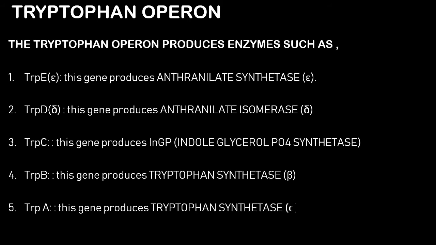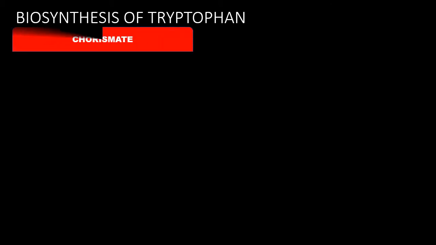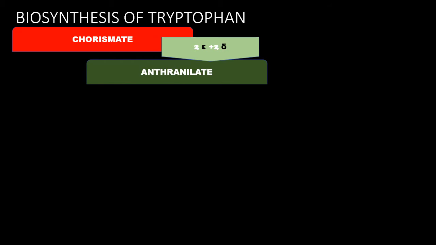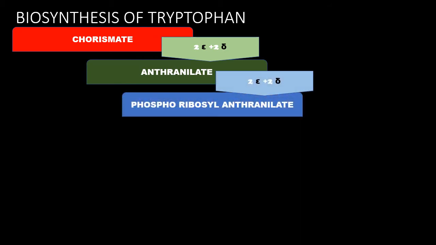Now we can see the biosynthesis of tryptophan. In the presence of the core made of 2 epsilon and 2 delta, that is anthranilate synthetase and anthranilate isomerase, it will produce anthranilate. The same enzyme will be responsible for producing phosphoribosyl anthranilate.